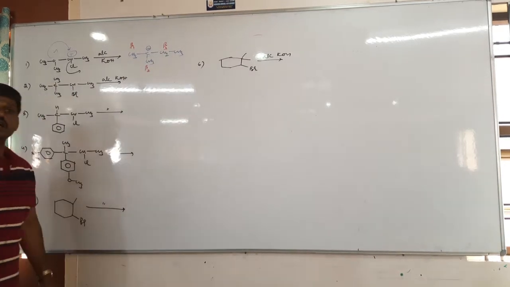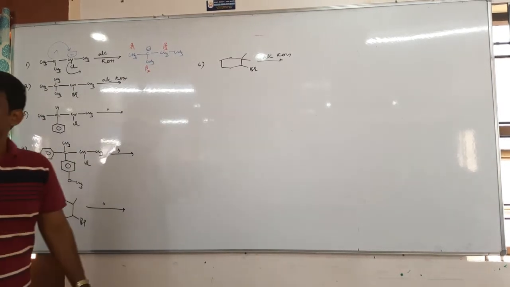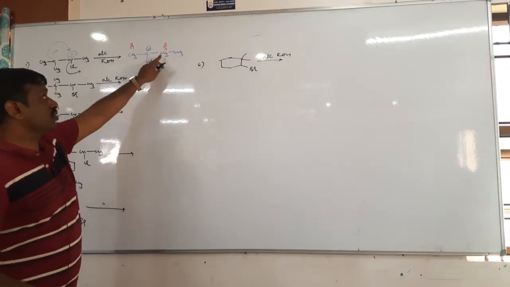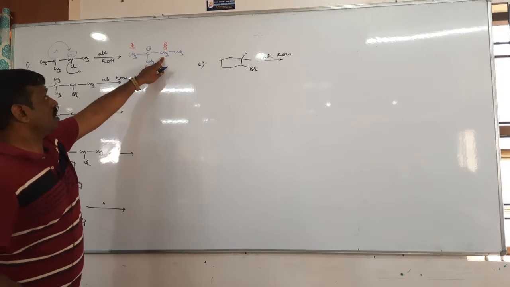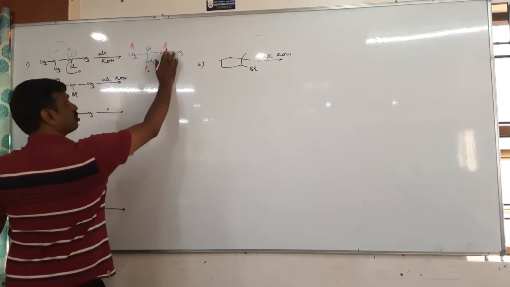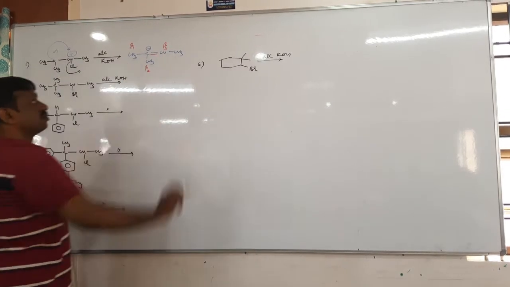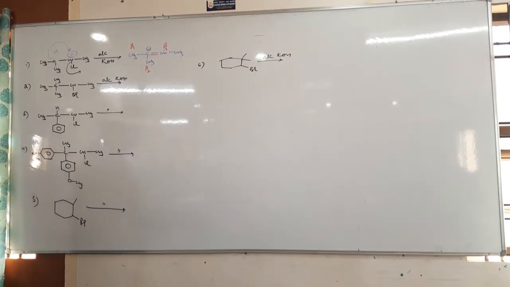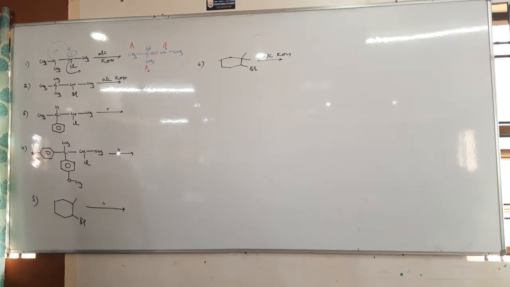There are 3 beta carbons. Are the 3 identical or different? Different. So which is the poor one? CH2. Therefore, remove the hydrogen from here, and you will get the double bond here. So first write the carbocation, then check rearrangement, then eliminate the beta hydrogen.